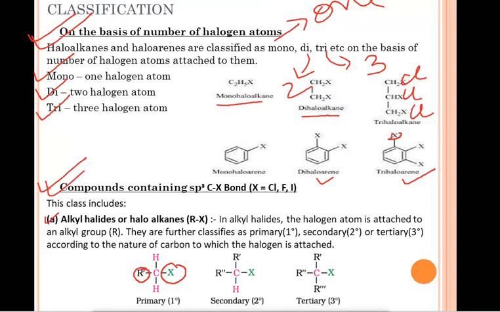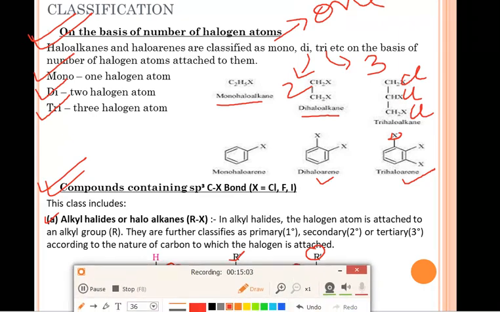But if the carbon to which the halogen atom is attached has two alkyl groups, then we will call it secondary or 2 degree alkyl halide. If the carbon attached to the halogen atom has 3 alkyl groups, then we will call it tertiary or 3 degree alkyl halide. So remember that 1 degree is for one alkyl group, 2 degree is for 2 alkyl groups, and 3 degree is for three alkyl groups. So this was the classification of alkyl halides.